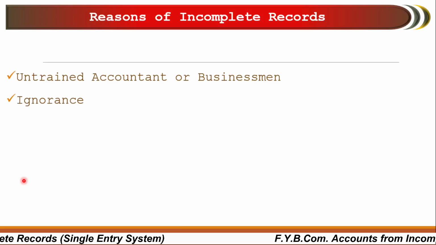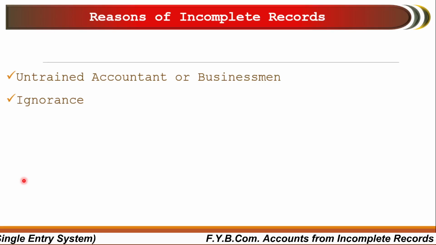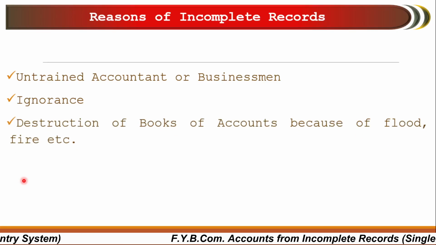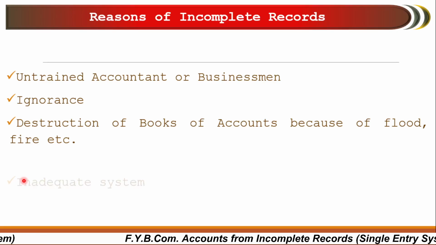Second one is ignorance. Many times the businessman ignores that if he maintains the record as per the double entry system, he may have to pay more money, or he may have to pay more attention and time. For this, he ignores that, and this becomes one of the major reasons of incomplete records. Third one is destruction of books of accounts because of flood, fire, etc. Many times it happens, but it is an exceptional case.